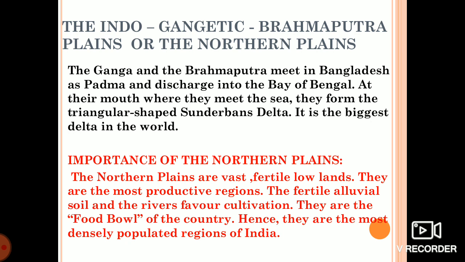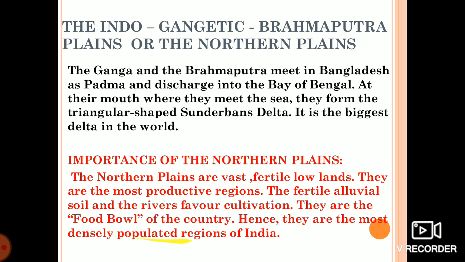Importance of the northern plain. Vast, fertile land, agriculture is the main activity, alluvial soil is found, rivers are there for the cultivation of the crops. It is known as the food bowl of the country because all the main food grains are grown in the northern plains. And it is the most densely populated region. Densely populated means most of the population you can find in your northern plains.